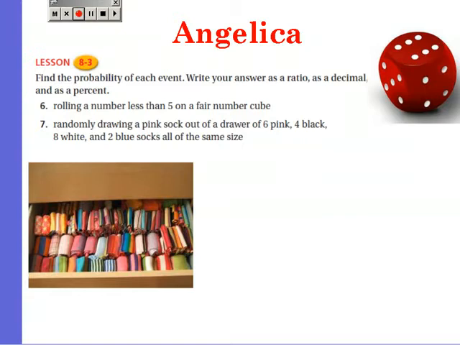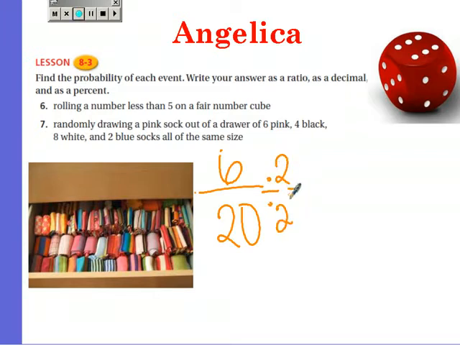Number 7. Randomly drawing a pink sock out of a drawer of 6 pink, 4 black, 8 white, and 2 blue socks, all of the same size. So there's 20 in total. And then it's going to be 6 over 20, divided by 2 equals 3 over 10. That's going to be our ratio. And then our decimal is going to be 0.30 or 0.3, either or. And our percent is going to be 30%.